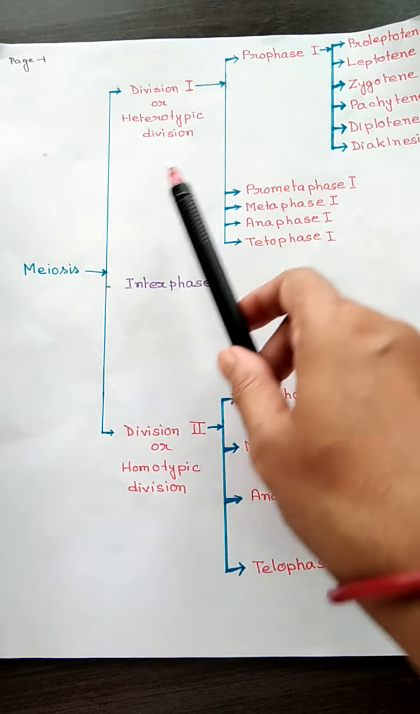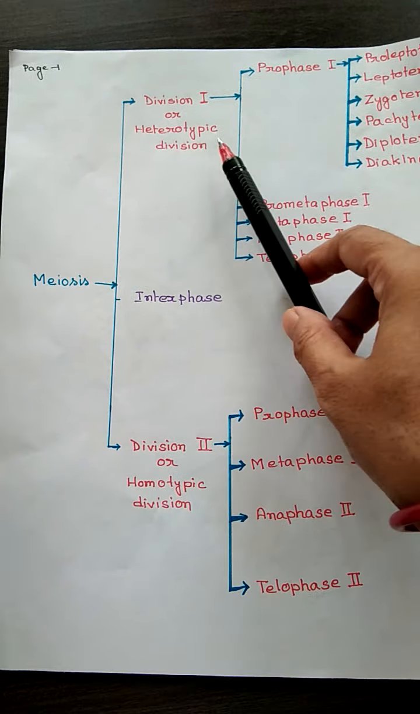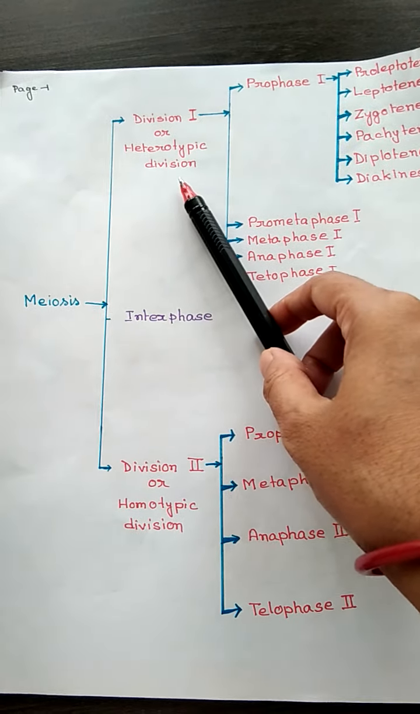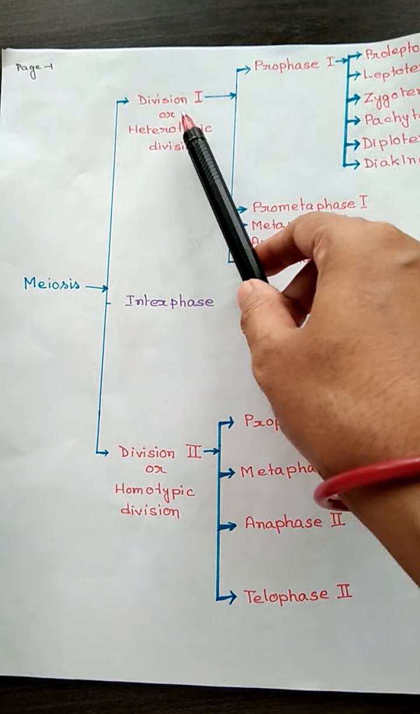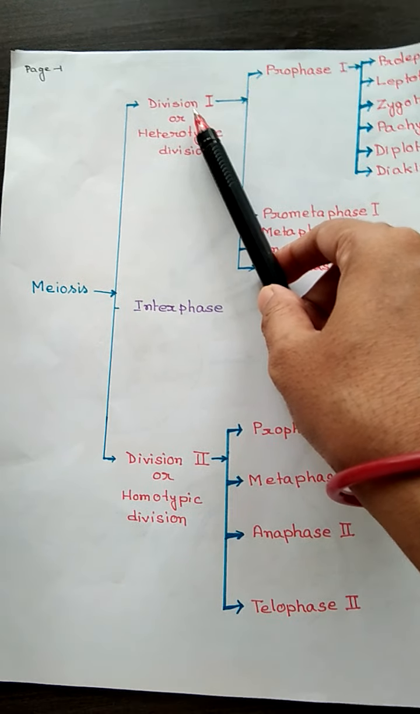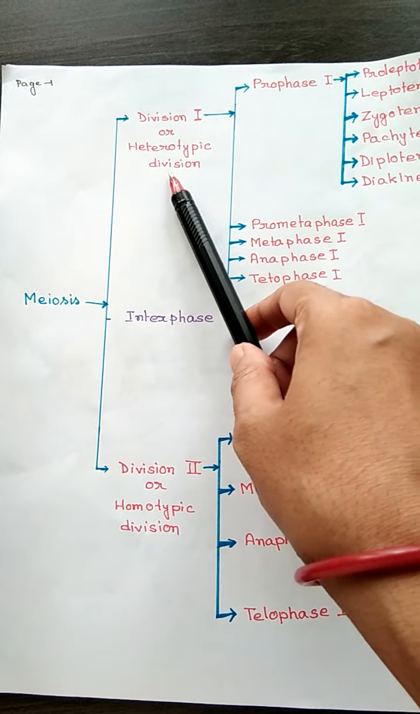So meiosis has two divisions, division 1 and division 2. Division 1 is known as heterotypic division. Why? Because the number of chromosomes within the cell becomes half during this first division. That's why it is known as heterotypic.